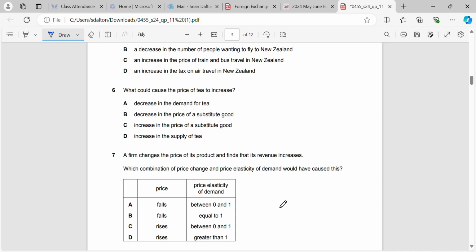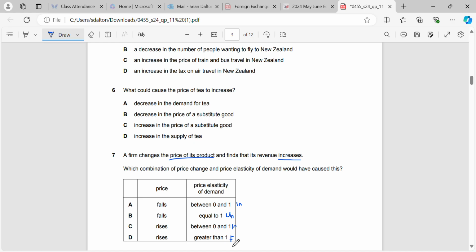Okay, a firm changes the price of their product and finds that its revenue increases. What combination of price change and price elasticity of demand would cause this? So without even looking at A, B, C, and D, oh, sorry, no, we need to look at it in this case because we're not told which way the price changes. So we're going to go through these. Price goes down, and this would be inelastic. Price goes down, it's unitary. Okay. Price goes up, and we're inelastic. And then the price goes up and we're elastic.